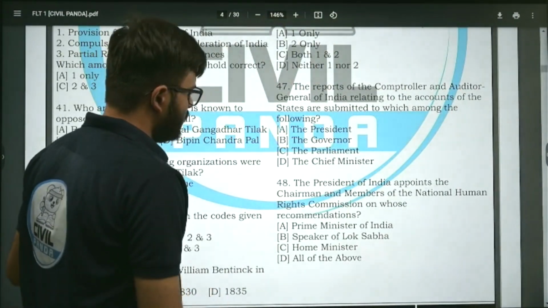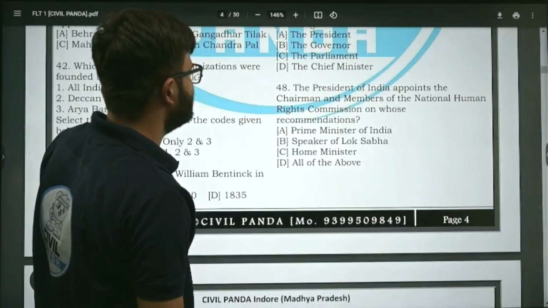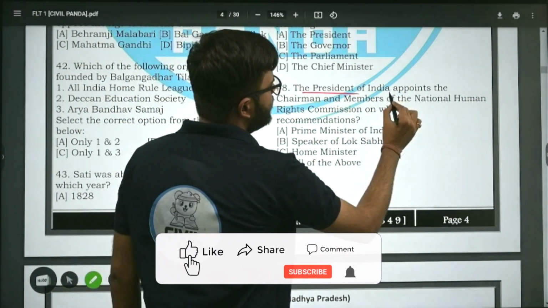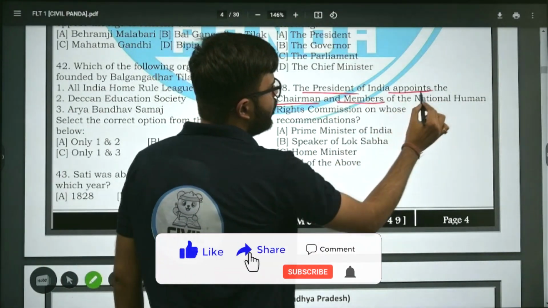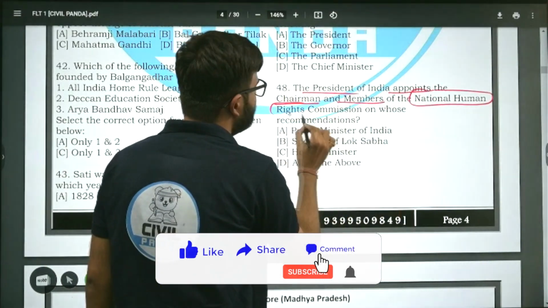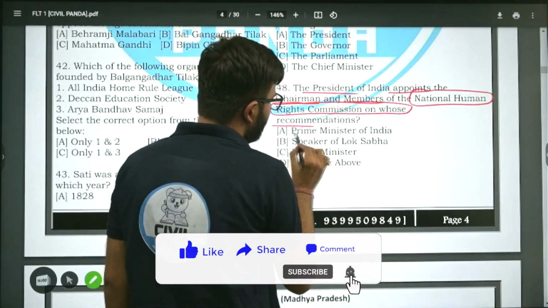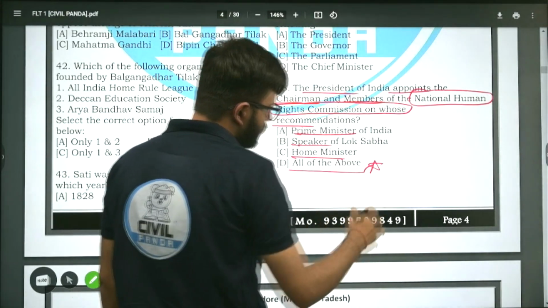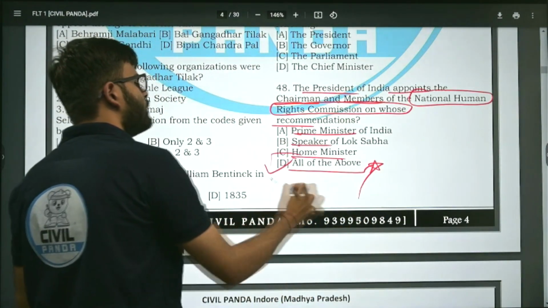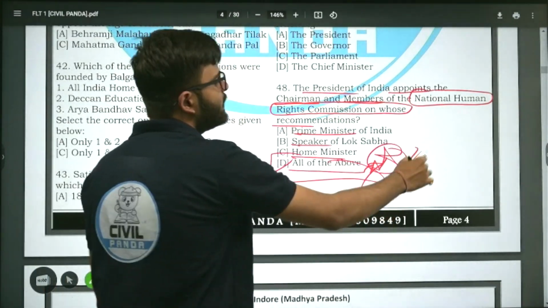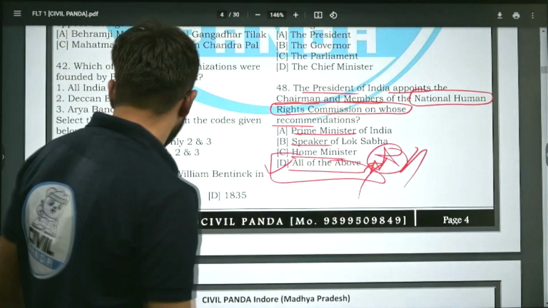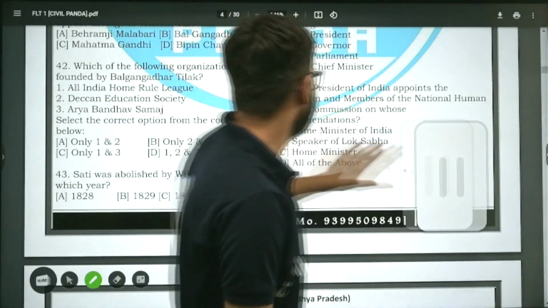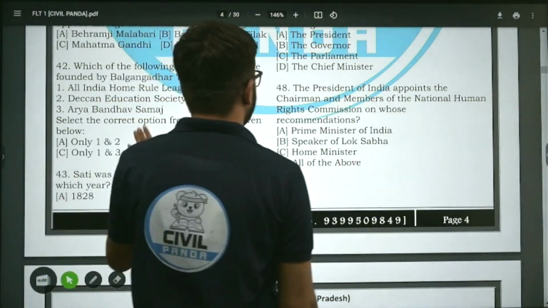Question number 48. The President of India appoints the chairman and members of the National Human Rights Commission on whose recommendation? Prime Minister of India, Speaker of Lok Sabha, Home Minister, or all of the above? The correct answer is yes, all of the above are present in the committee that recommends the appointment of chairperson or members of what? Yes, NHRC, National Human Rights Commission. Moving on to the next question, number 49.